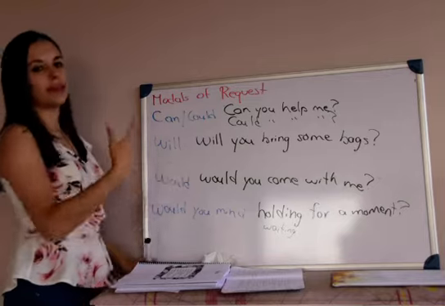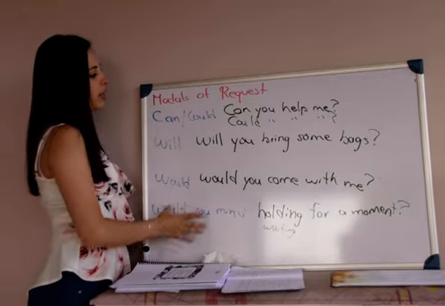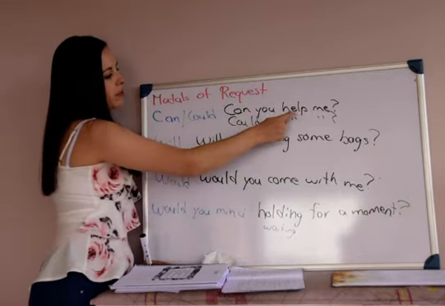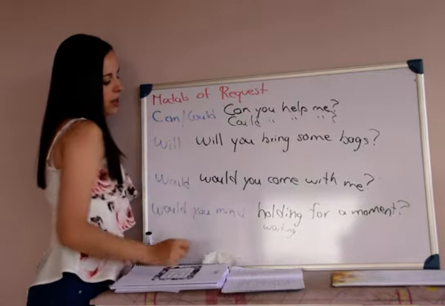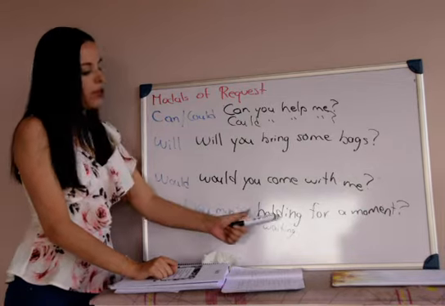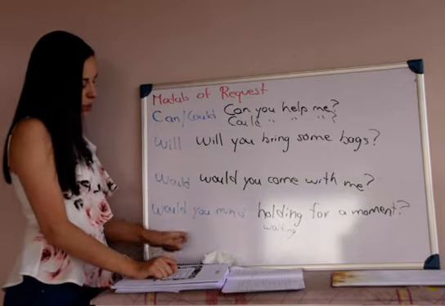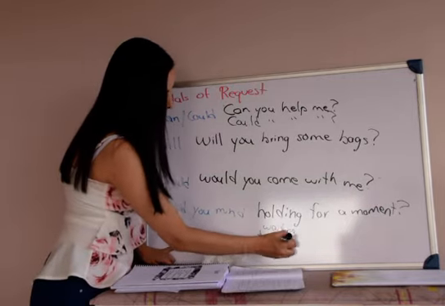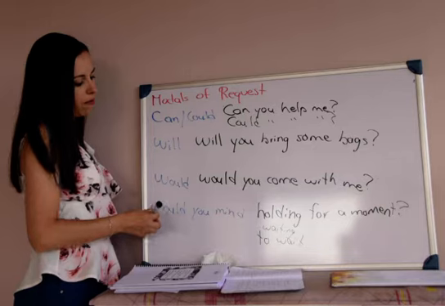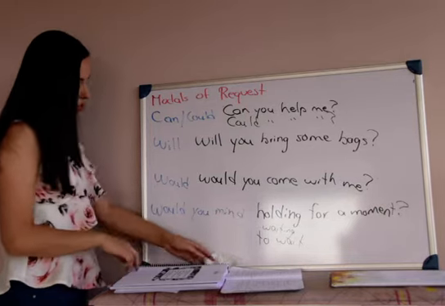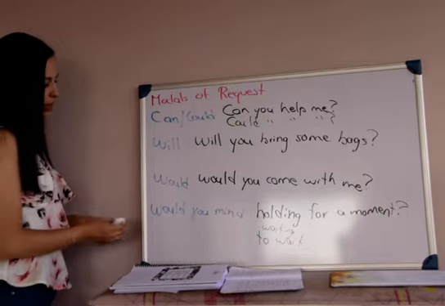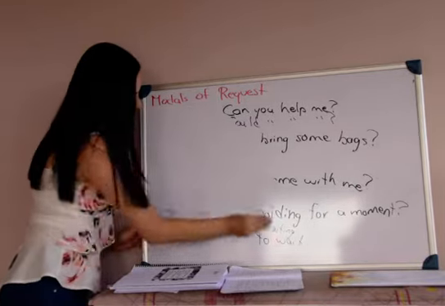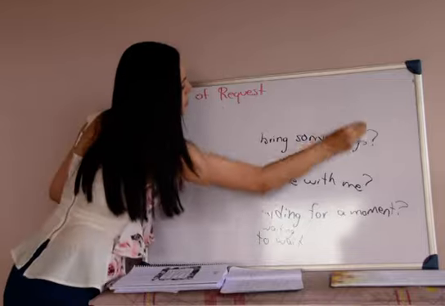So once again, we have the modal at the beginning, subject, and simple verb. You see that we have here simple verb, simple verb, simple verb. And in this case, would you mind, we have a verb with ing, but that's an exception. Because we can also say, would you mind to wait for a moment? But would you mind is an exception. Okay, so that is category number 2.